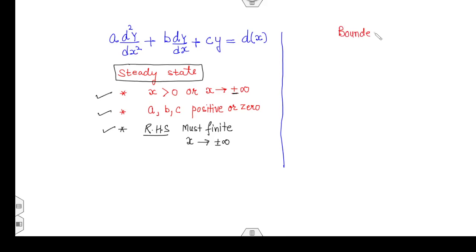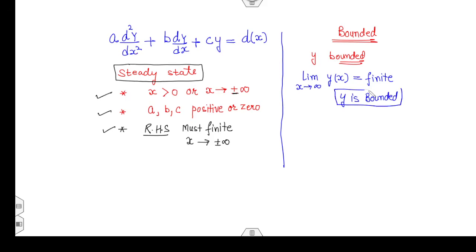Bounded. How can you check whether a function is bounded? If I say, can you prove that y is a bounded function, what do you prove? What you want to prove in a bounded function means the limit of y(x) as x approaches infinity. If this limit is finite, then you can say y is bounded. That is how it works. So whenever you have to prove boundedness, you have to apply my steady state approach.